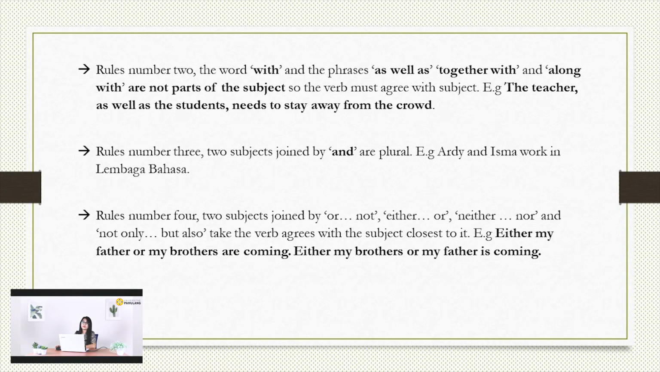Rule number 2. The word with and the phrases as well as, together with, and along with are not parts of the subject. So you need to make sure that the verb must agree with the subject. Example, the teacher as well as the students needs to stay away from the crowd. So, which one is the subject? Yes, the teacher is the subject of the sentence.